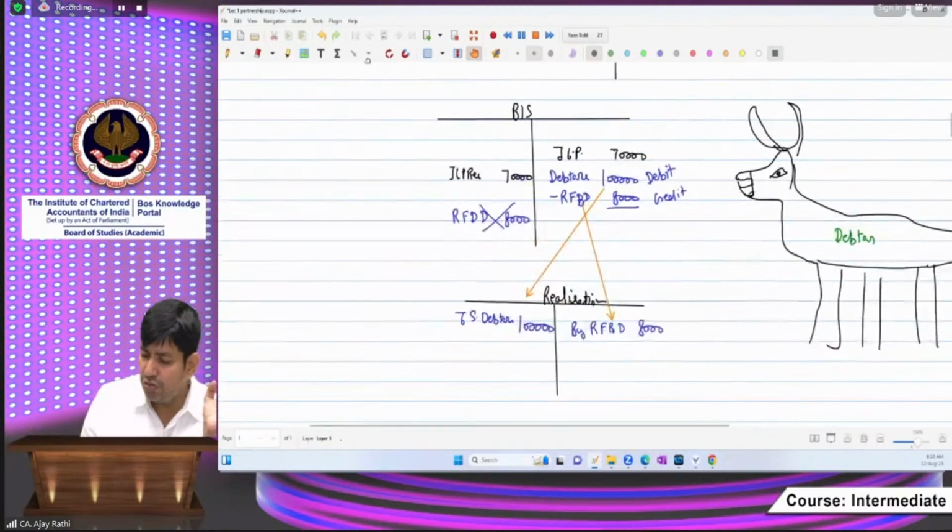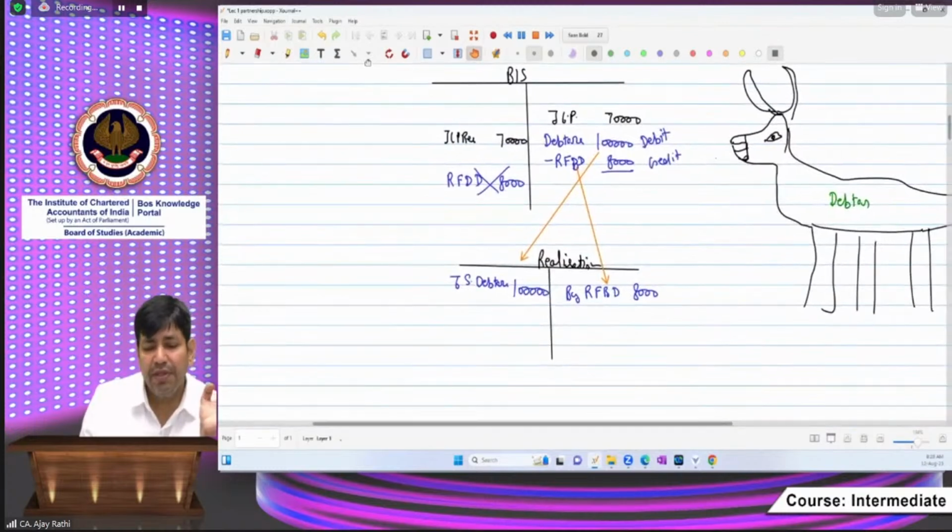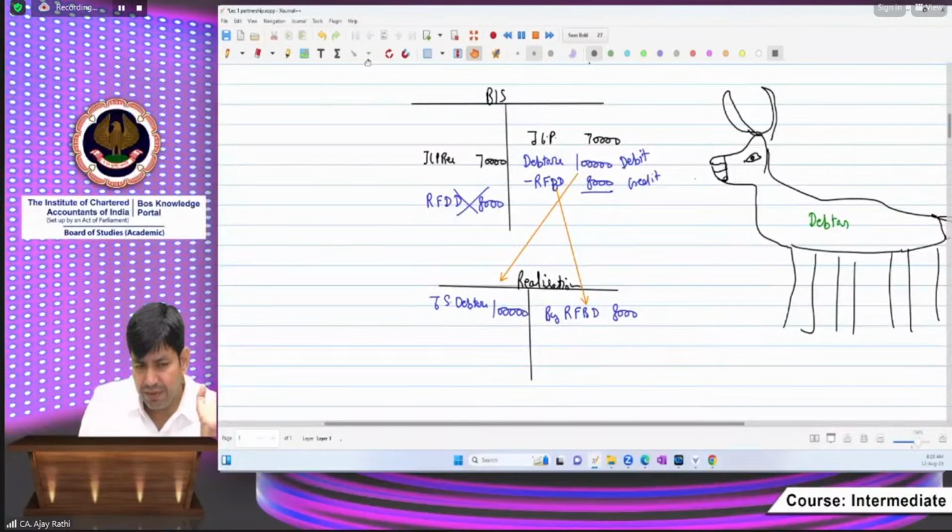You know the concept? Usually, when JLP comes in the balance sheet, I think you understand the concept because you are from foundation. You are entering here after foundation. But please tell me where the JLP will be transferred. What is JLP?